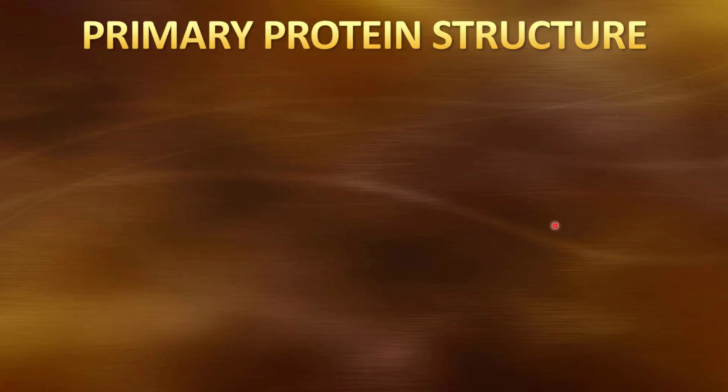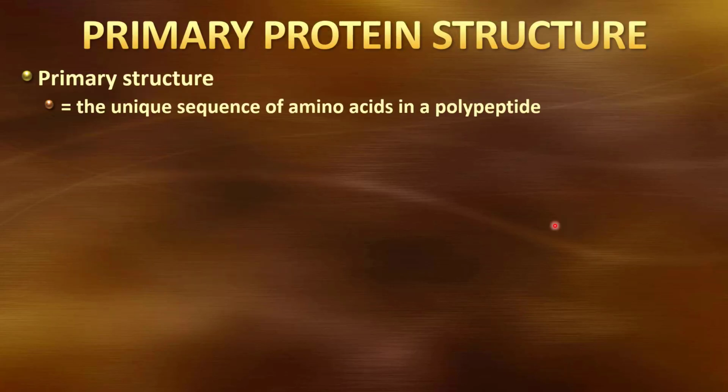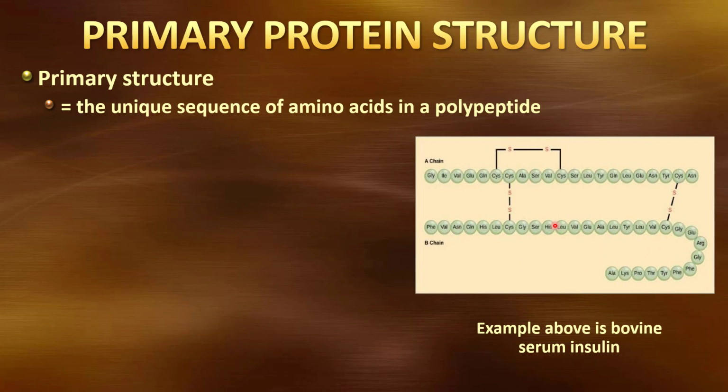Let's take a look at the primary protein structure. The primary structure is the sequence of amino acids. So if you write out the sequence of those amino acids, you're telling me the primary structure of the protein. So we can see a picture of it here. Imagine a chain of beads, and each bead represents an amino acid. So we might be making this long chain of beads that consists of 20 different colored beads, each color representing a different amino acid. This example is bovine serum insulin.